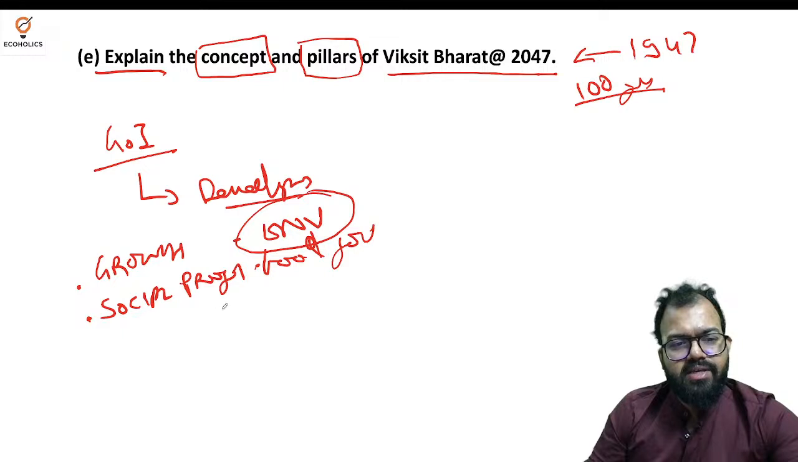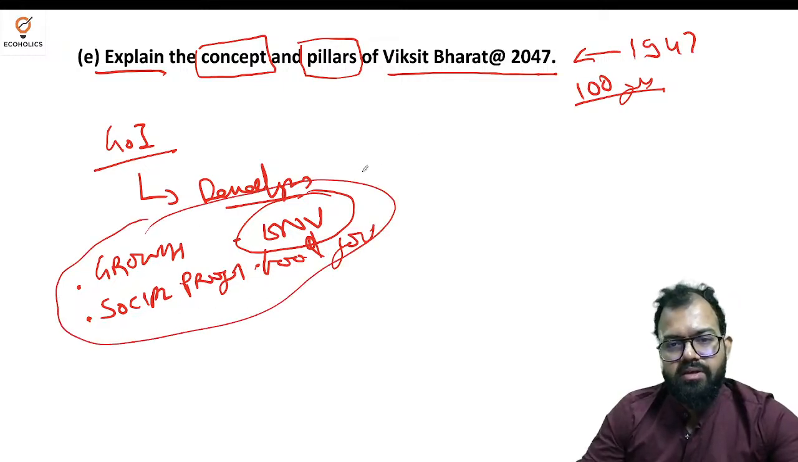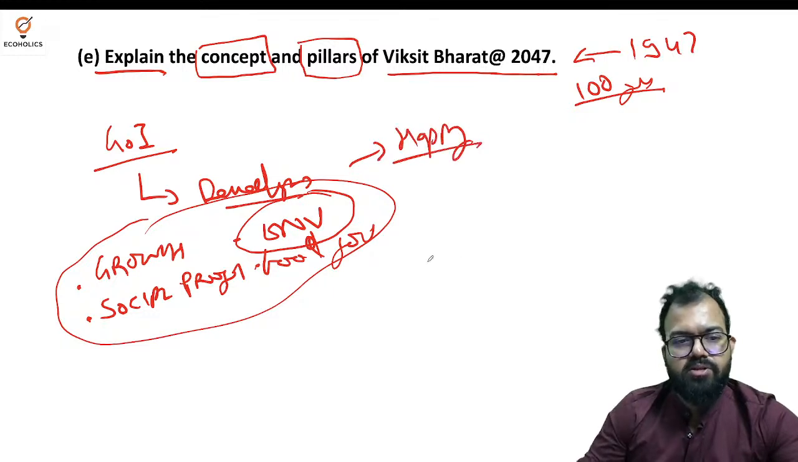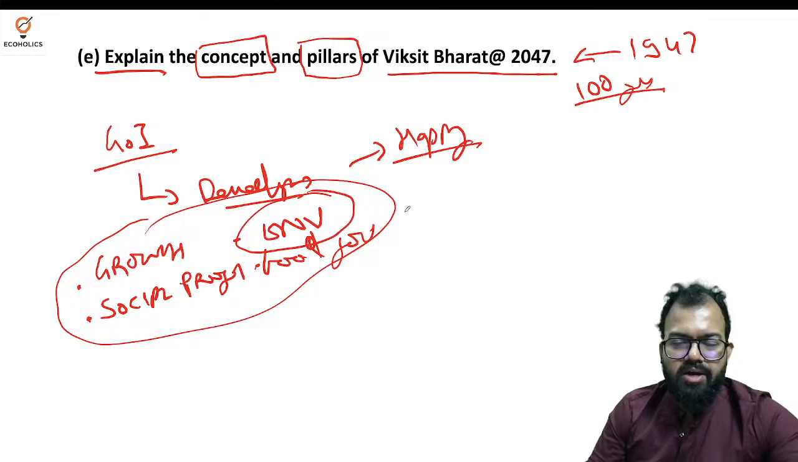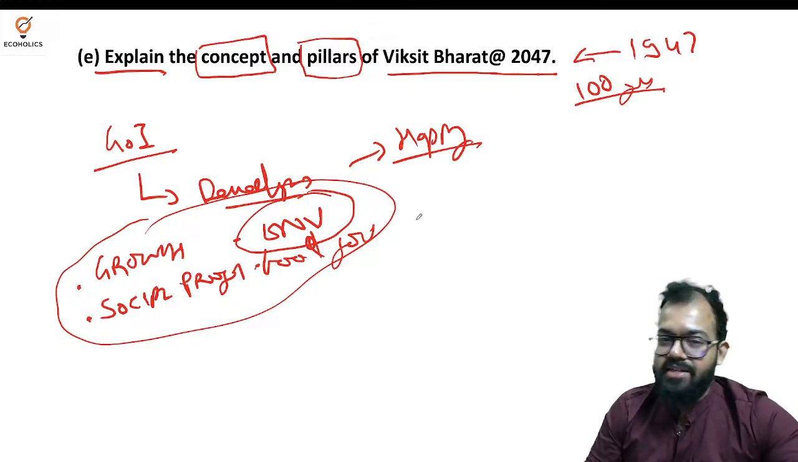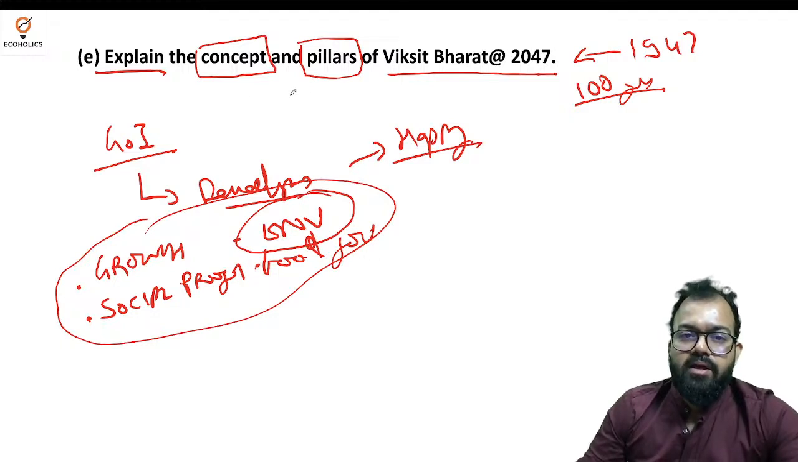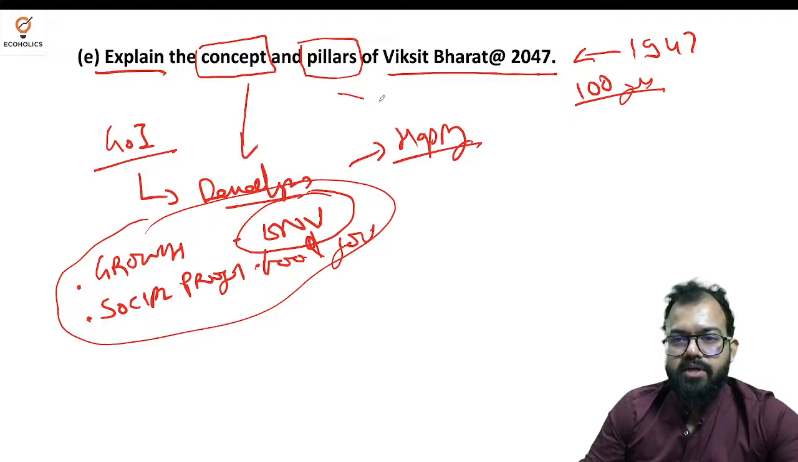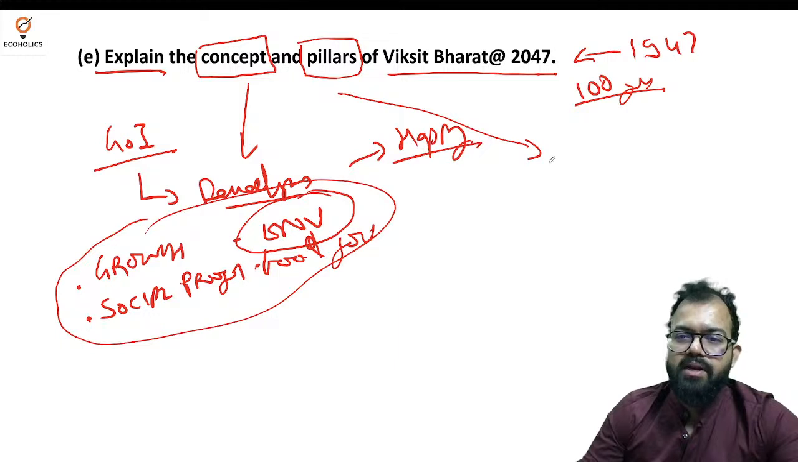Now the most important thing here is that along with all these, citizens should become happy. So happiness is also there, but ironically the nations have developed, people are not happy, and that is the problem. So the concept you understood. Now talking about pillars. There are 4 pillars. So I'll just write here.